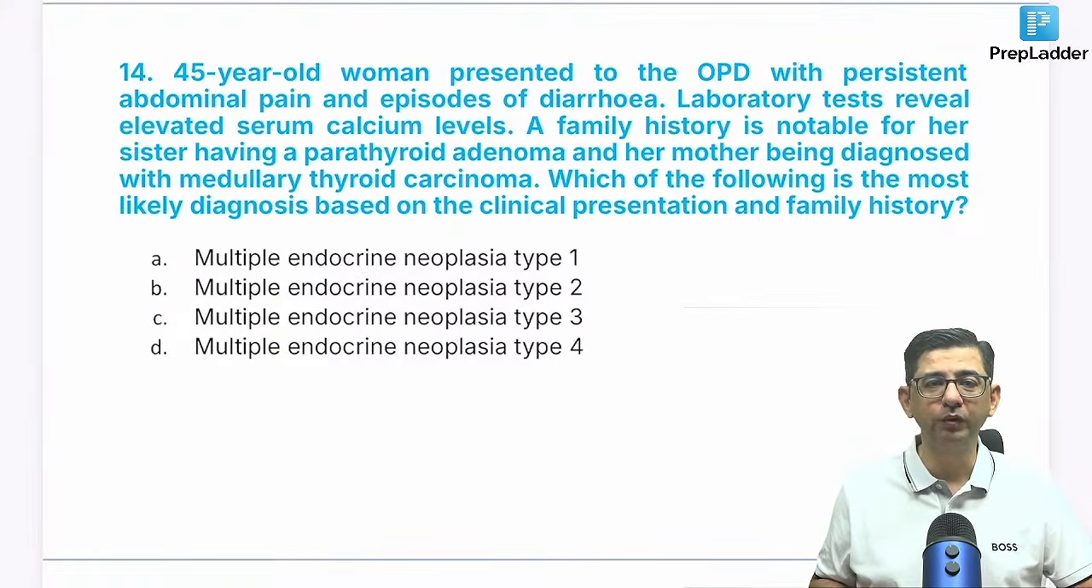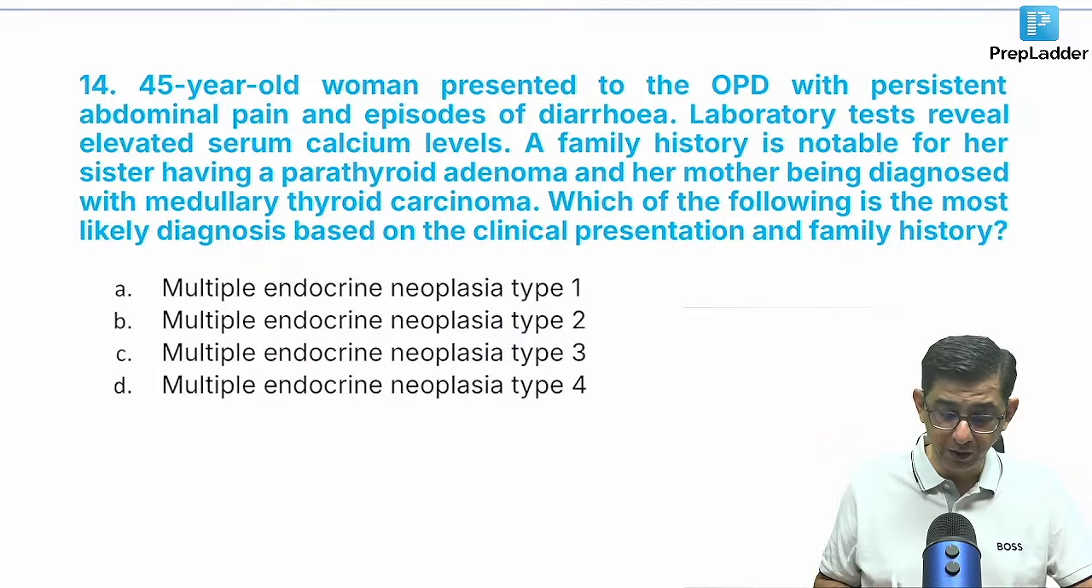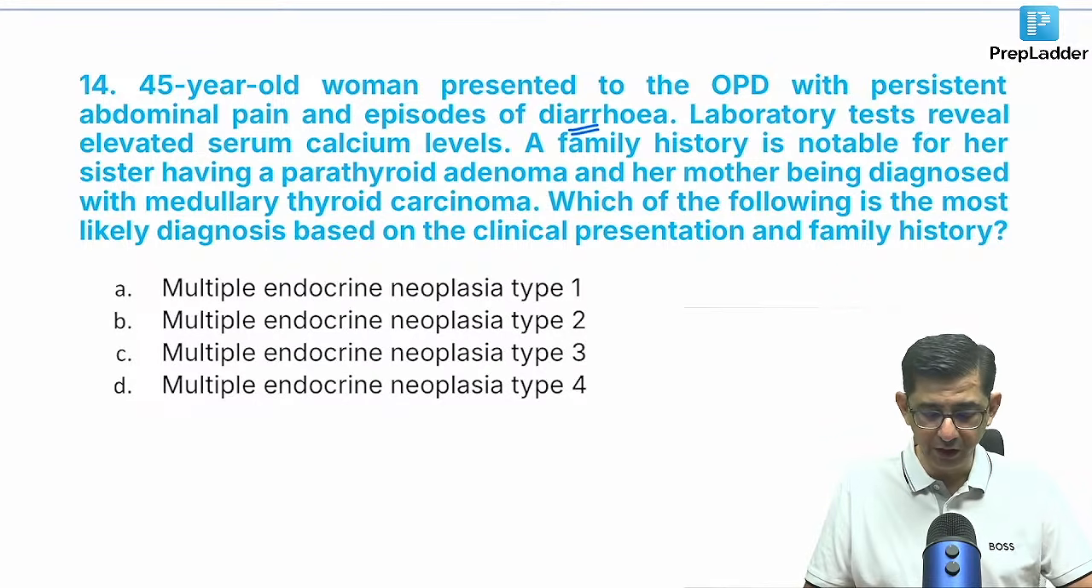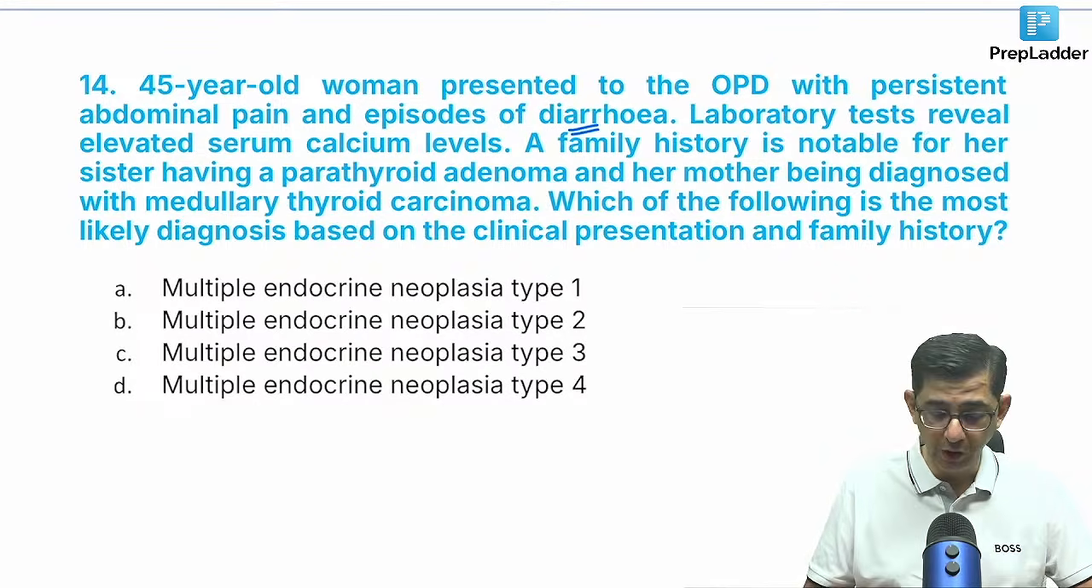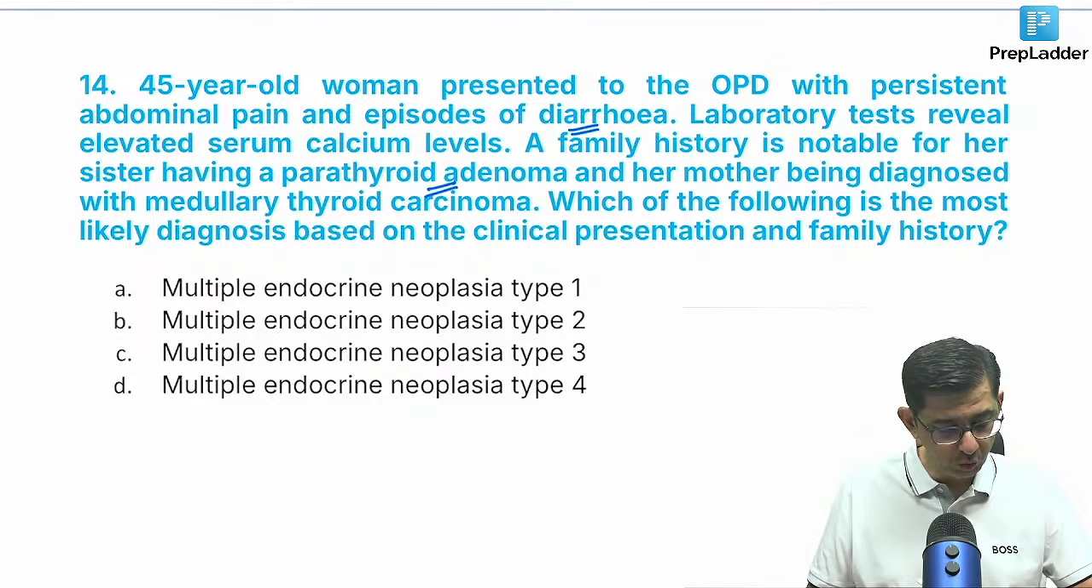Okay, moving to the next question, we have this patient coming to the OPD with diarrhea and persistent abdominal pain. Then the laboratory tests are showing elevated serum calcium levels. His sister is also having a parathyroid adenoma, and a couple more details are given. So I would like you to evaluate this question. Okay, good.